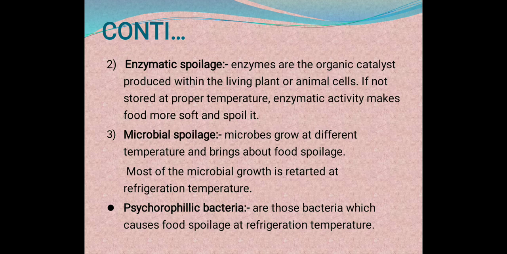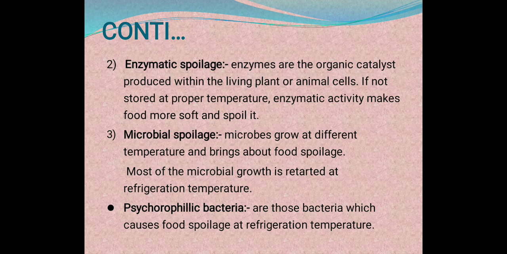Next is enzymatic spoilage. Enzymes are organic catalysts produced within living plant or animal cells. If not stored at proper temperature, enzymatic activity makes food softer and spoils it. So what is enzymatic spoilage? Enzymes are organic catalysts, we all know, produced within living plant or animal cells.